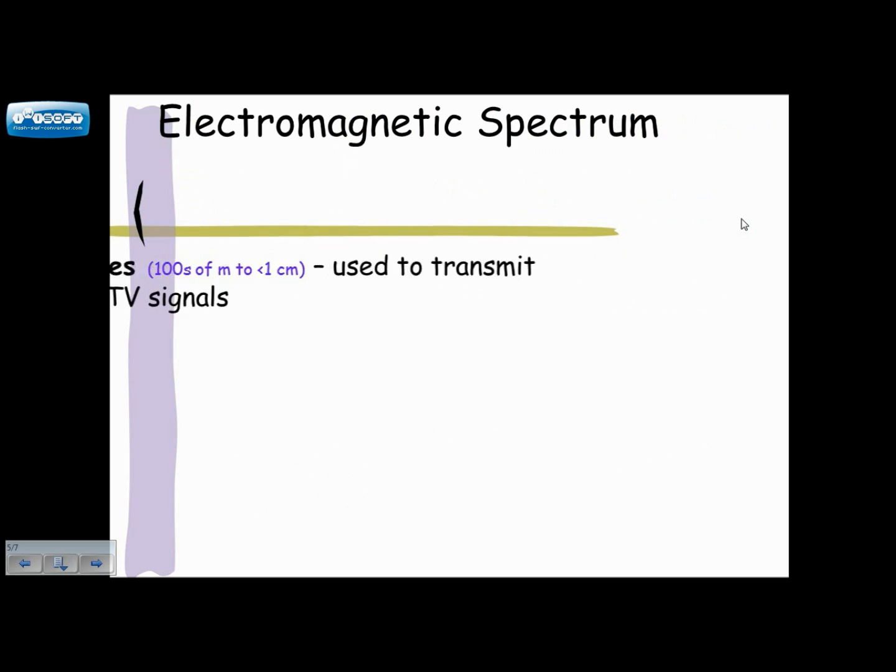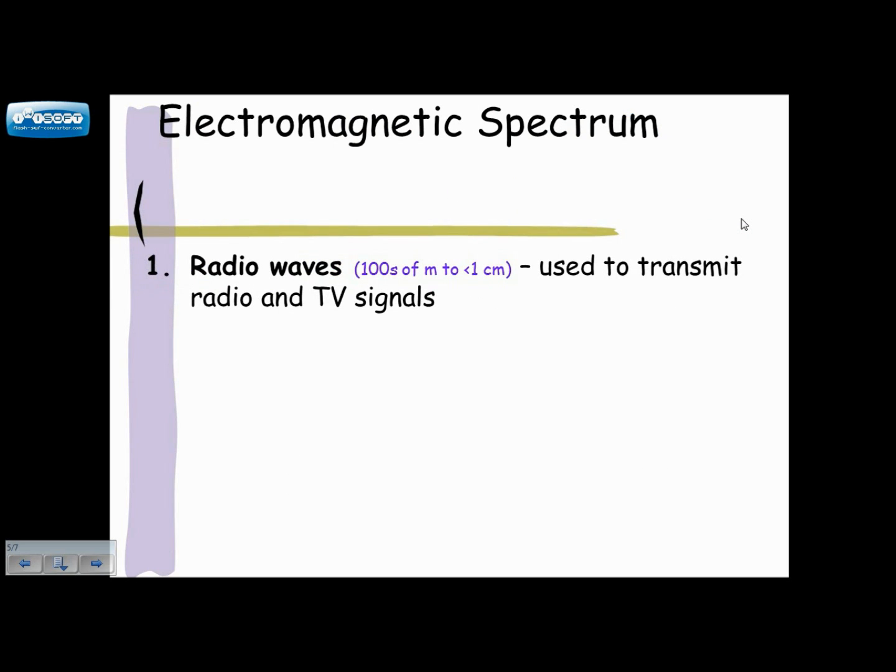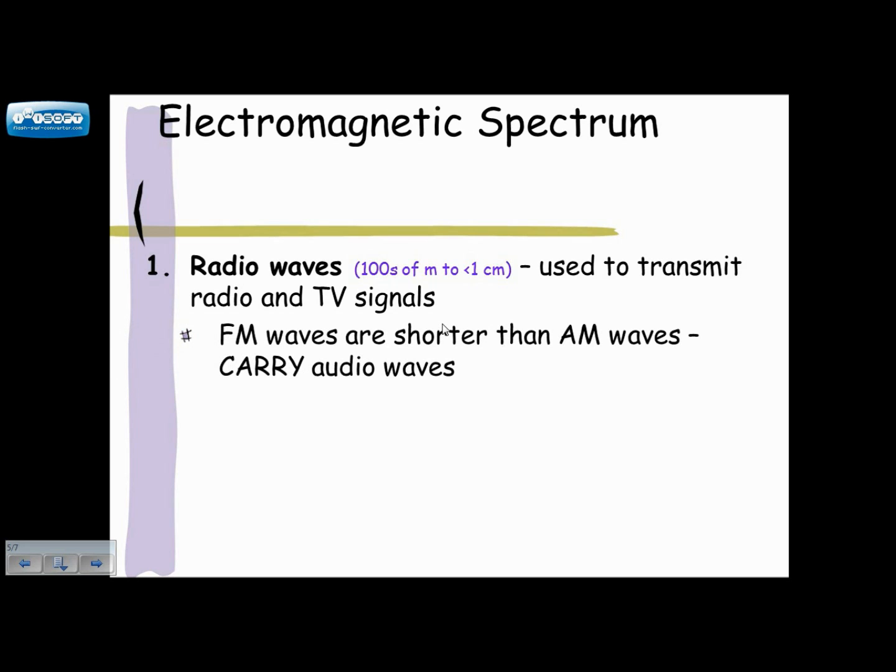So let's just go through the spectrum itself. We're going to start with radio waves. These are used to transmit radio and TV. Now, this was the old style. TV doesn't go by electromagnetic waves anymore. It's all digital. But radio has FM and AM.